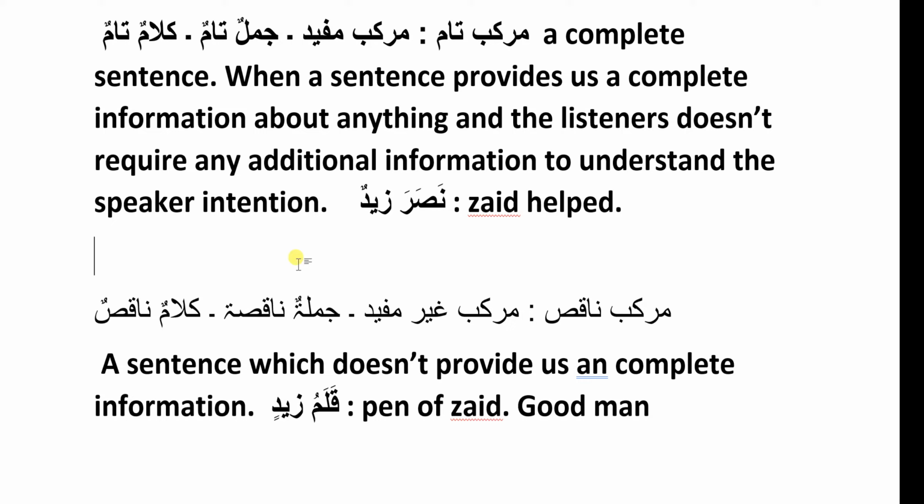For example, if someone asks you, whose pen is this? And you say Zad's pen. Here Zad's pen is not actually an incomplete sentence. You are providing the teacher complete information that the pen belongs to Zad. So here an incomplete sentence is converted into a complete sentence. That's why I told you in the beginning that the completeness or incompleteness of a sentence totally depends on the listeners and the situation in which that conversation took place.